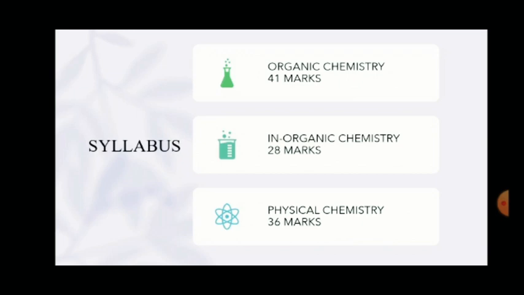Organic chemistry carries a weightage of 41 marks in the examination, inorganic chemistry carries 28 marks weightage, and physical chemistry carries 36 marks weightage. There are 7 units in organic chemistry, inorganic chemistry has 4 units, and physical chemistry has 5 units. So we will discuss what all the units are in organic, inorganic and physical chemistry.